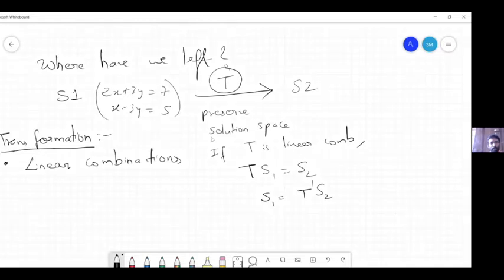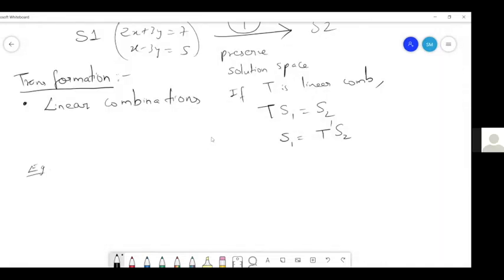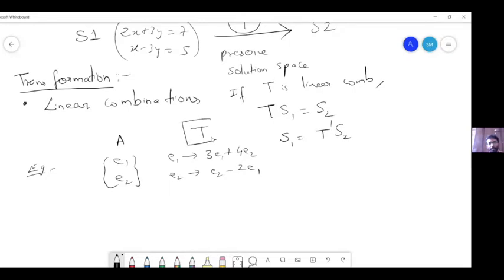For example, an example of linear combination: I have equation 1 and equation 2. Equation 1 is replaced by 3 times equation 1 plus 4 times equation 2. Equation 2 is replaced by equation 2 minus 2 times equation 1. Now, if you call the system A, then what would be the matrix associated with this transformation?